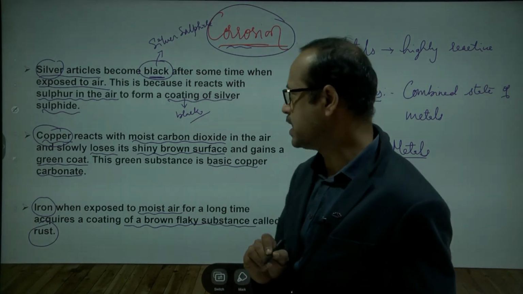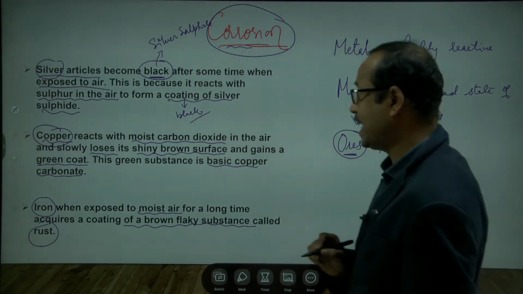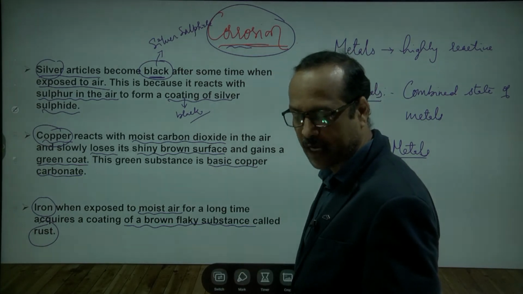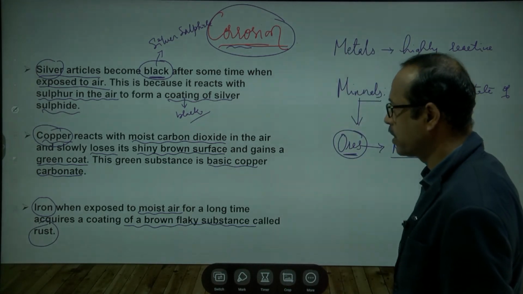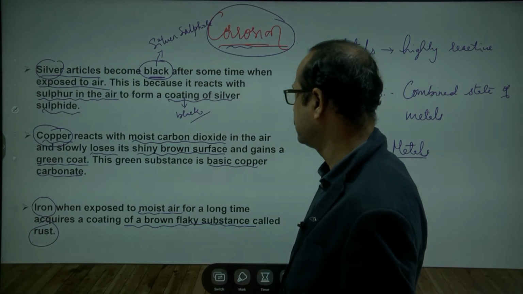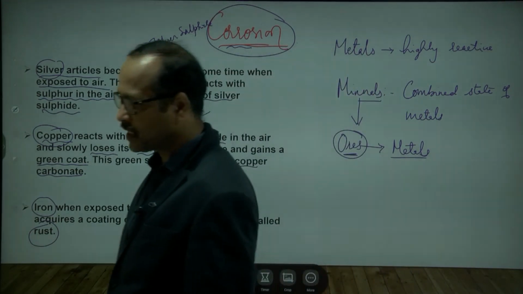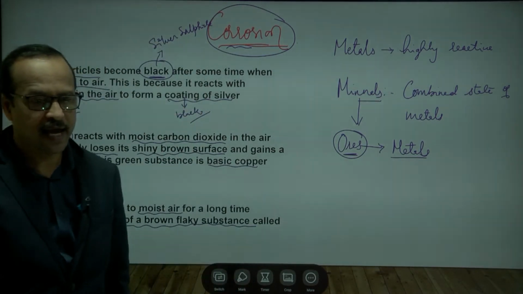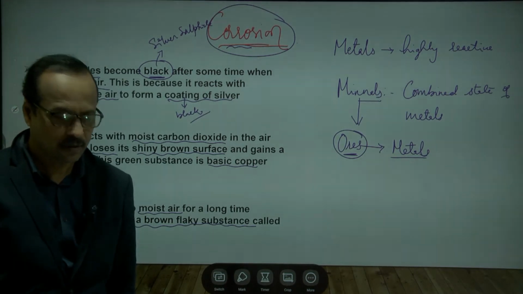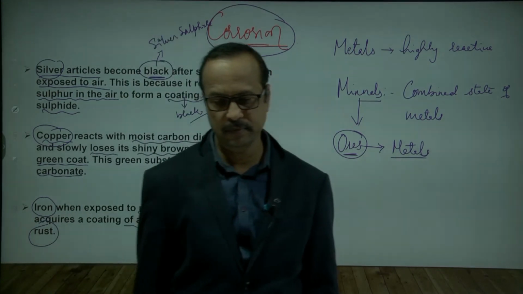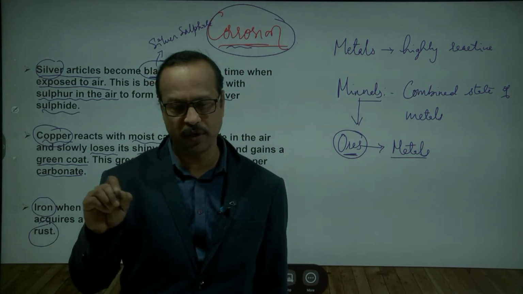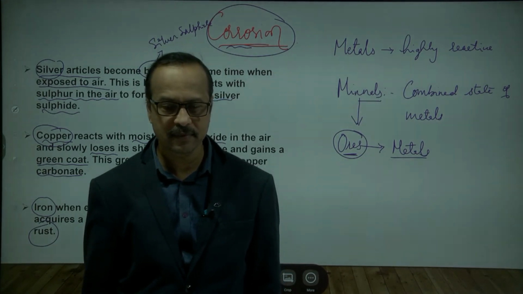Example 1: silver articles, when exposed for a long time in air, react with sulfur to form a black coating of silver sulfide.